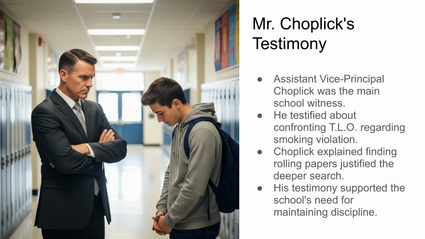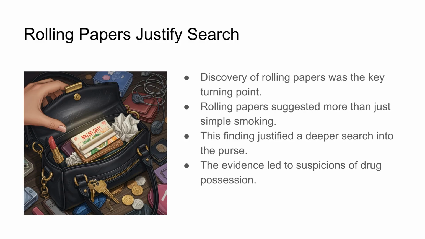He will explain how he confronted TLO about smoking and how the discovery of rolling papers justified the subsequent deeper search, supporting the school's need for maintaining discipline. The discovery of rolling papers was a key turning point. It suggested more than just simple smoking, justifying a deeper search into the purse. This finding led to suspicions of drug possession.